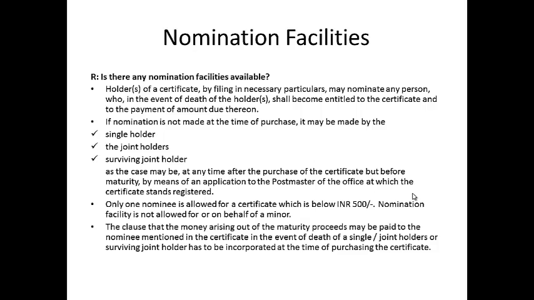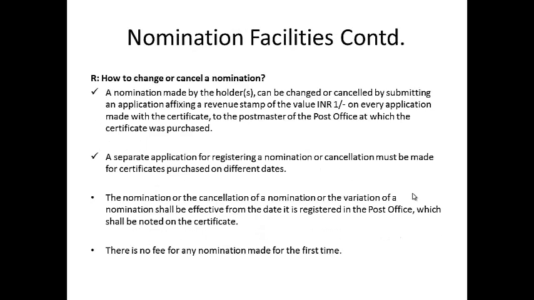Only one nominee is allowed for a certificate which is below Rs 500. Nomination facility is not allowed for or on behalf of a minor. The clause that the money arising out of the maturity proceeds may be paid to the nominee mentioned in the certificate in the event of the death of a single or joint holder or surviving joint holder has to be incorporated at the time of purchasing the certificate. How to change or cancel a nomination?